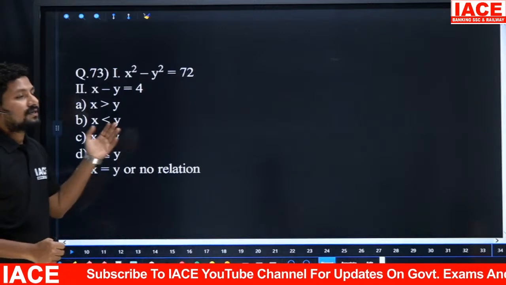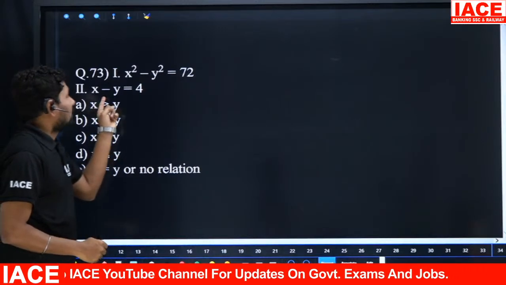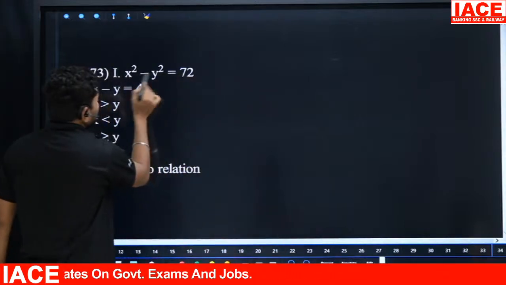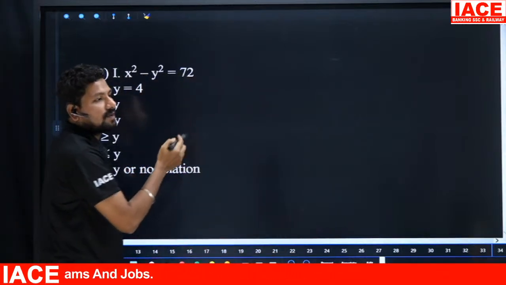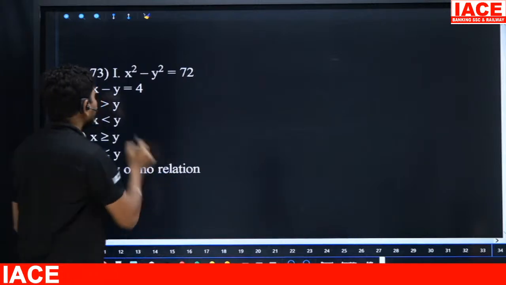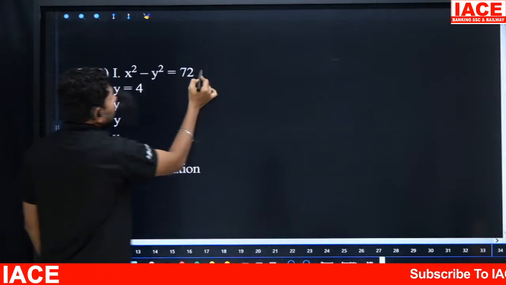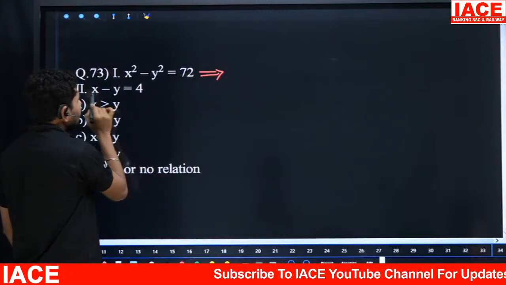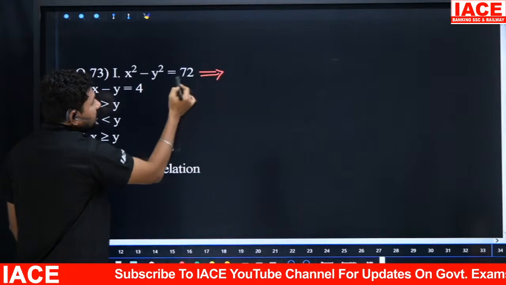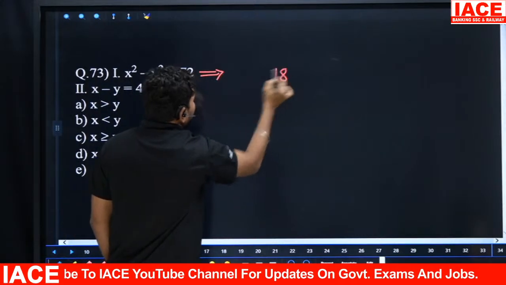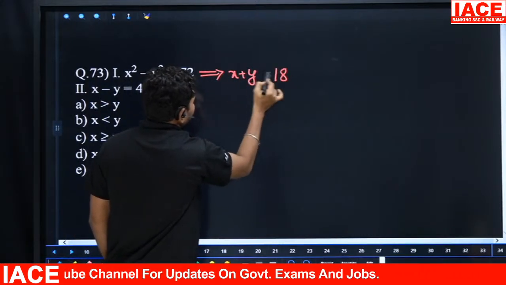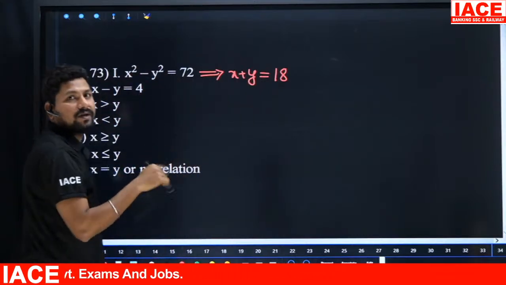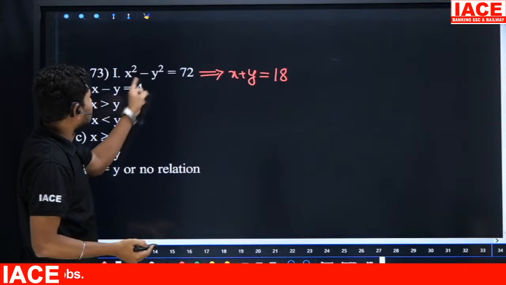Here look at the next, question 73. The second one is a linear equation, the first one is given as a quadratic equation, but initially we have to write x square minus y square. With the formula a square minus b square, we can write a plus b into a minus b. That means we get the a plus b value, because x minus y is substituted. 72 is how many times 4? 18 times. Then we get x plus y. Here we are writing x square minus y square as x plus y into x minus y, and x minus y is substituted, so we get x plus y.